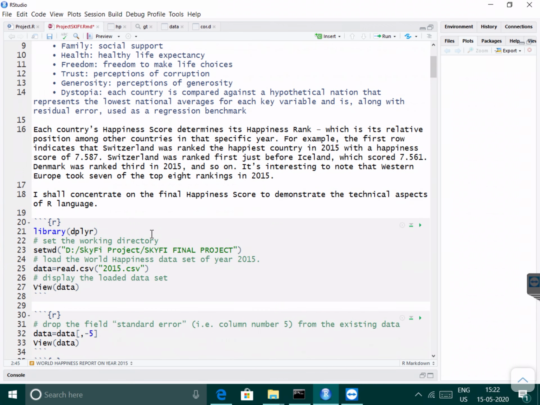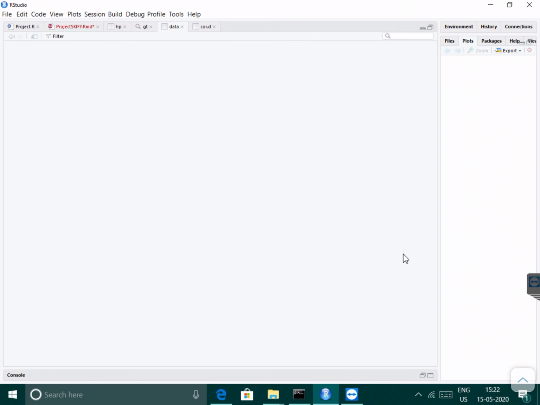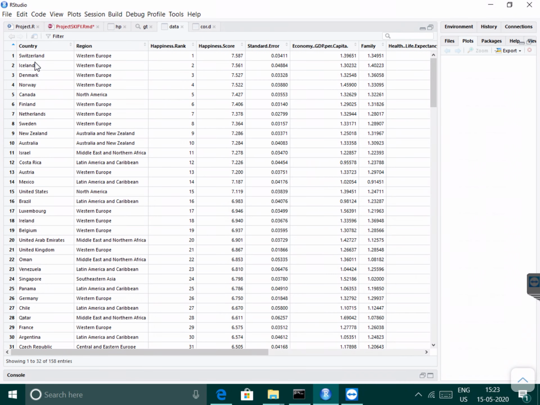So first, include the library dplyr, then set the working directory, load the happiness dataset for the year 2015 and view the data. It looks like this. Switzerland holds the first rank and the happiness score is 7.587.